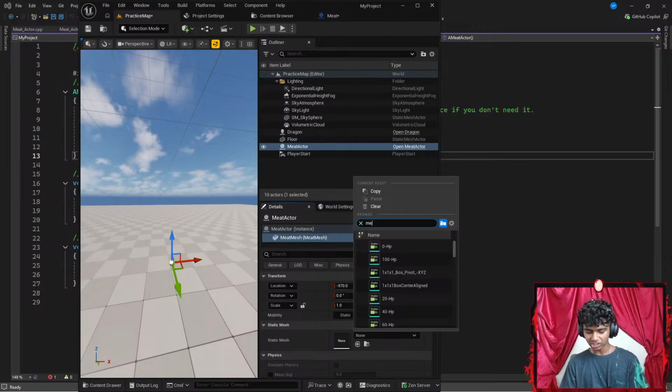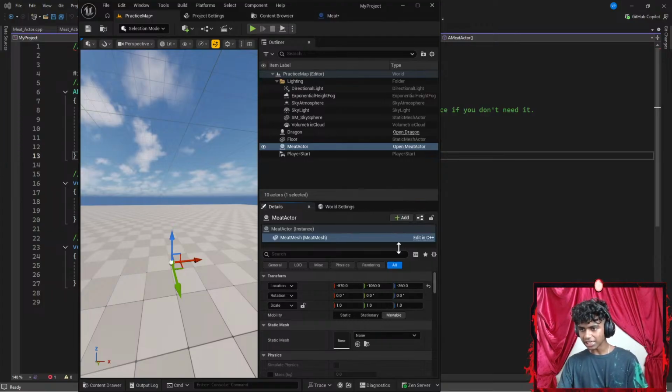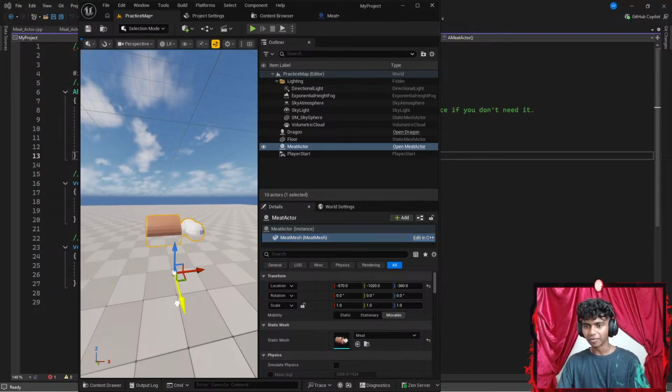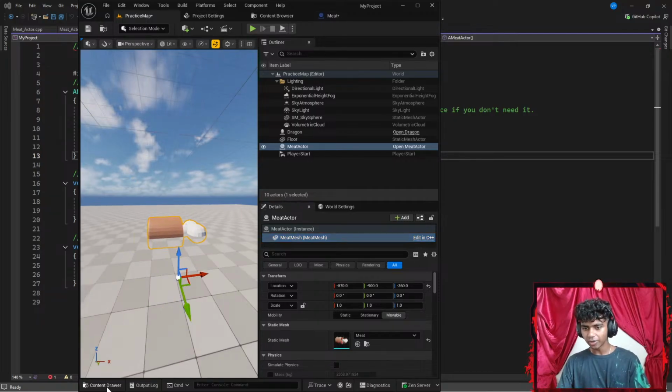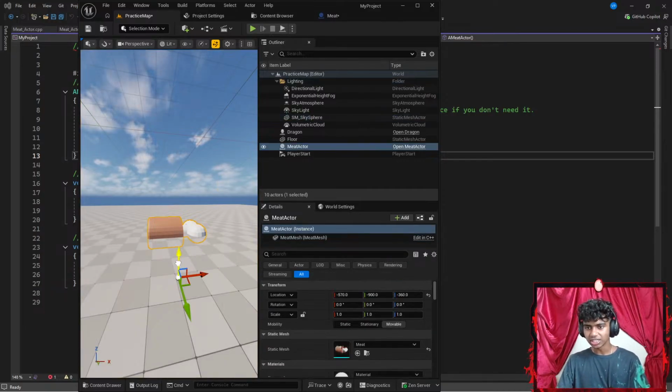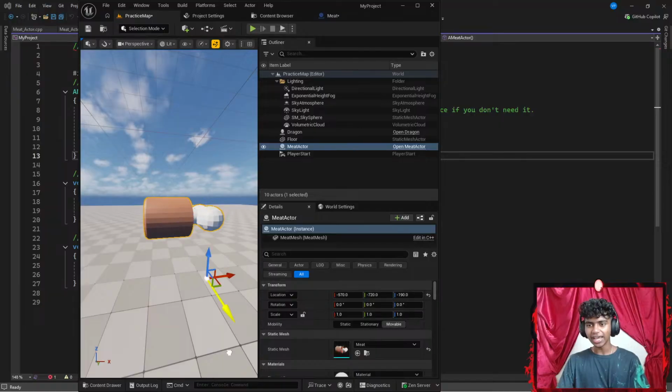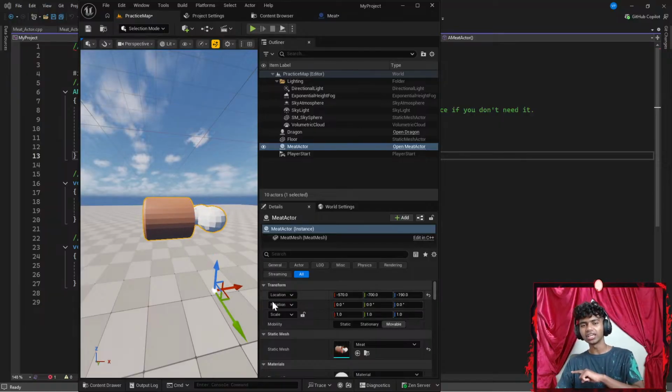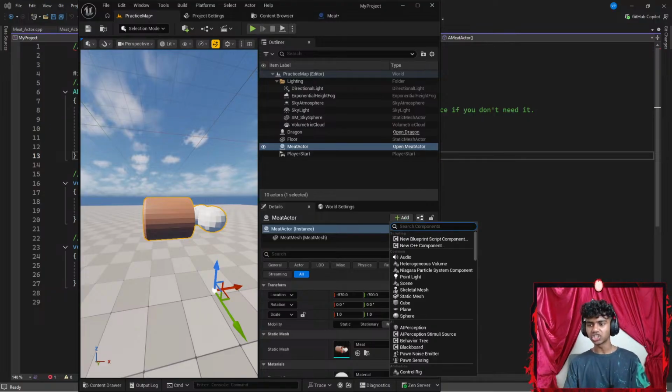I don't know what I'm actually looking for. Let's go with something like meat. I forgot the file name. Let's go to my content drawer. Under content, okay, it's called GLB. There we go, my Blender meshes are GLB meshes. The reason I have it as GLB mesh and not FBX is because FBX apparently did not load textures inside Unreal Engine. It was just textureless meshes.